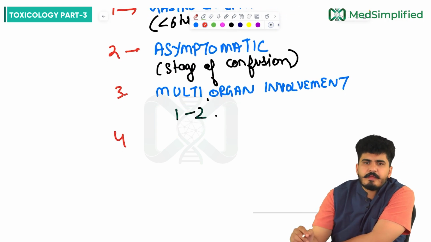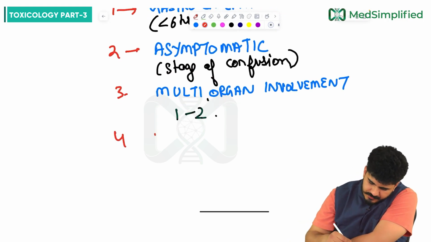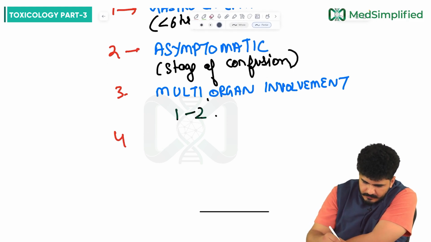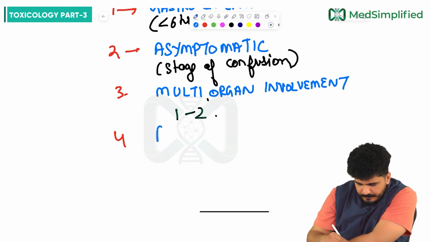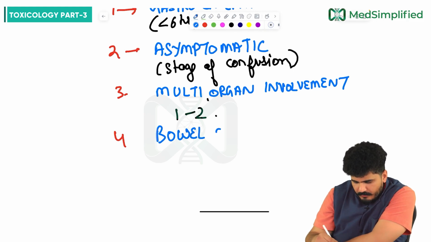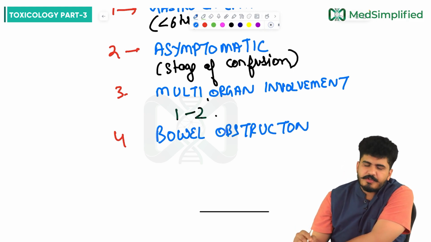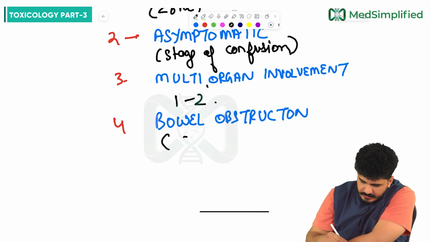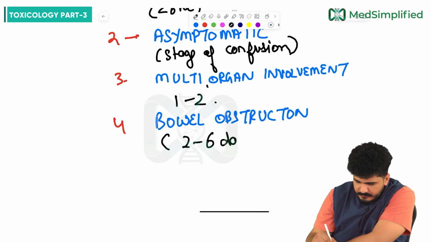Now what will happen? Bowel obstruction. Bowel obstruction will be there, and this will be seen within 2 to 6 days.